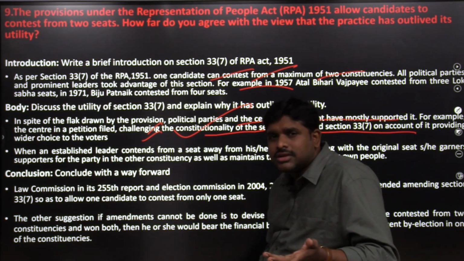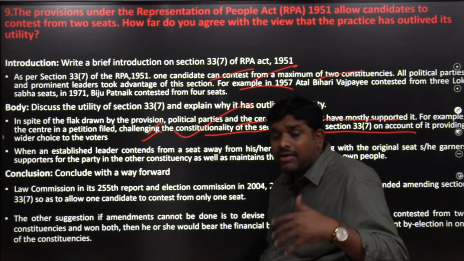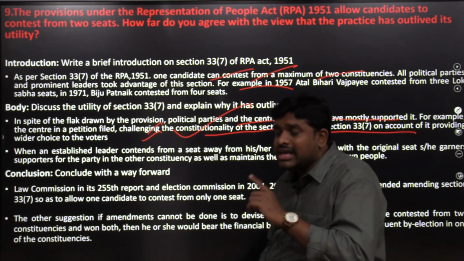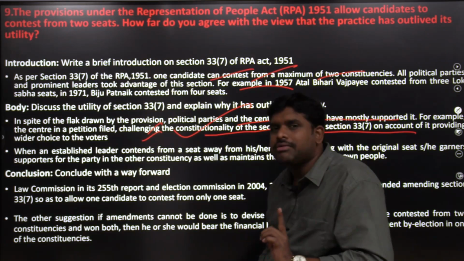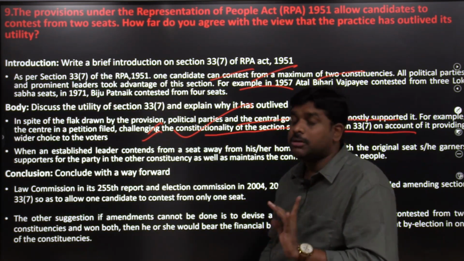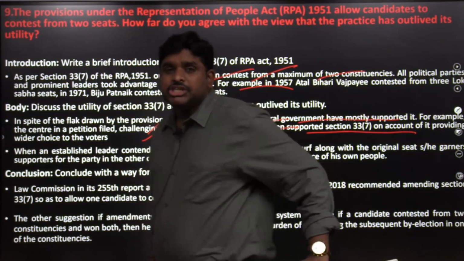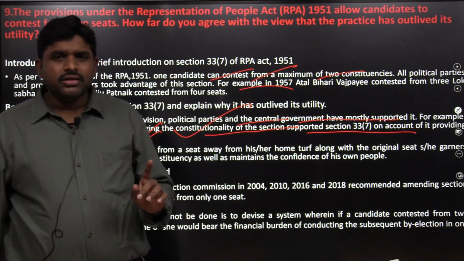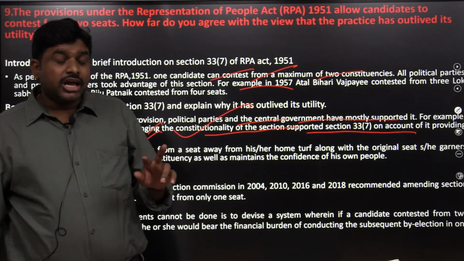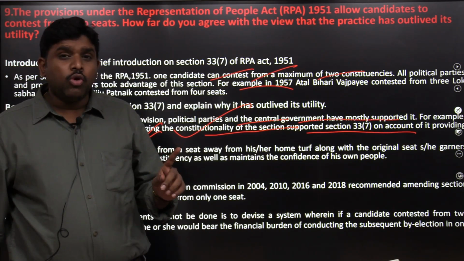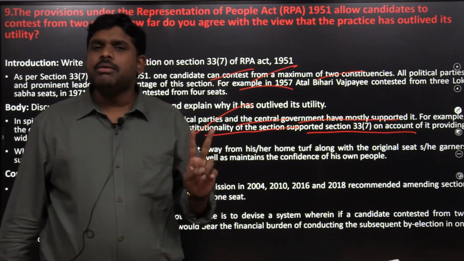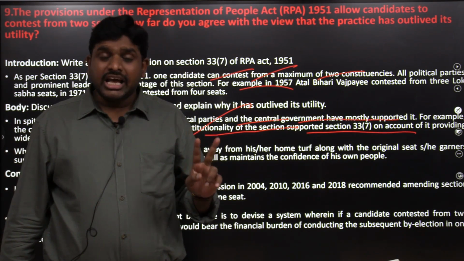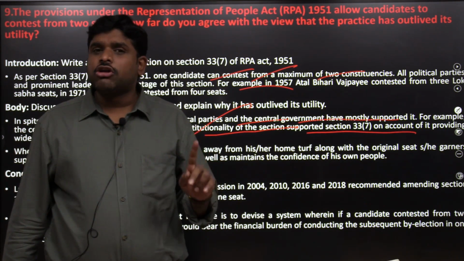Having a choice is a fundamental right. In that way, the government is supporting retention of Section 33 clause 7 of the Representation of the People Act. However, the expenditure involved and the confusion among the voters are also greater with respect to this. So, whether he can contest from a maximum of 2 constituencies or not is the question.